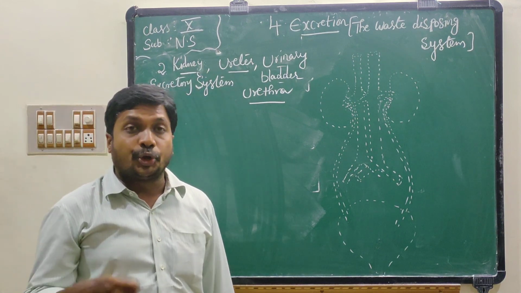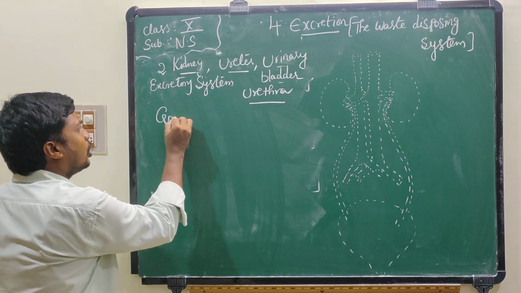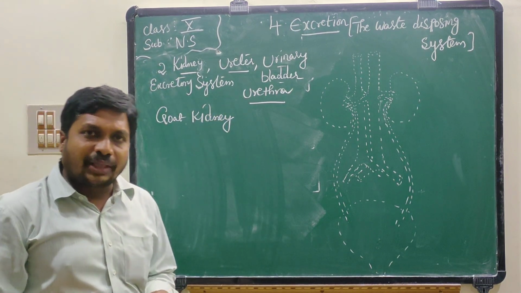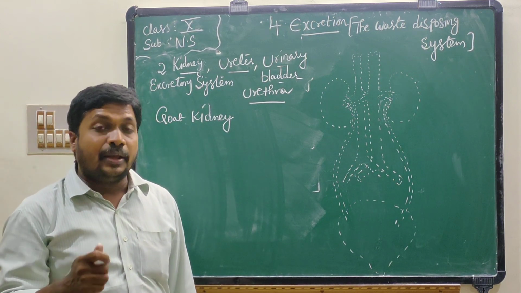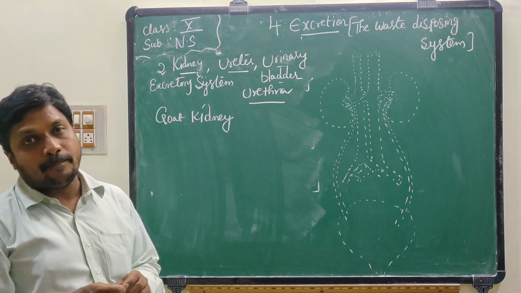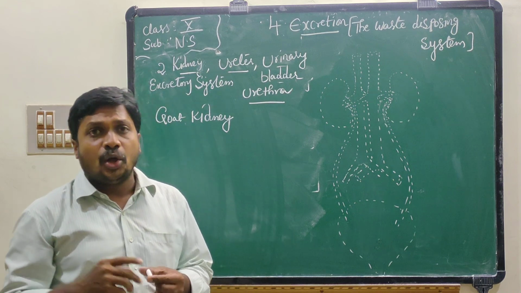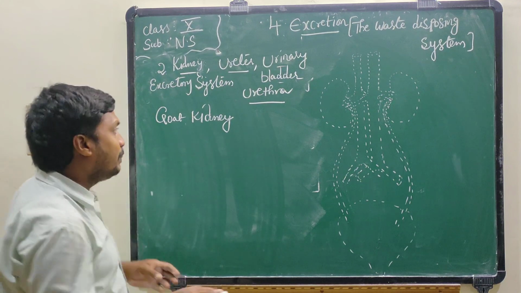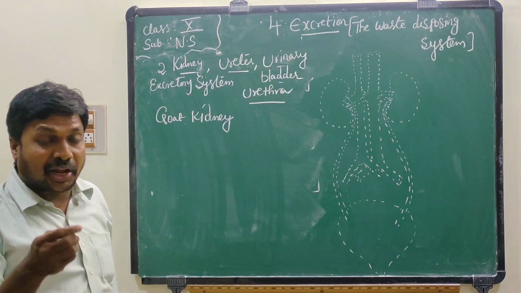If you want to observe the human kidney, you have to observe the goat kidney. The goat kidney is similar to the human kidney, because both are mammals. If you want to observe the structure and shape of the kidney, you have to collect a goat kidney from a butcher, and first you have to wash the kidney with tap water. This is helpful to remove extra blood present in the kidney. Now keep the kidney in a tray and observe the size, shape and color of the kidney.